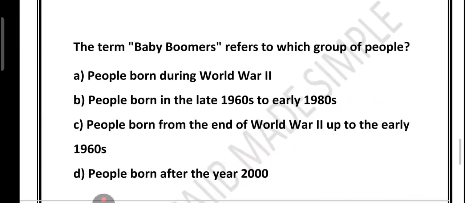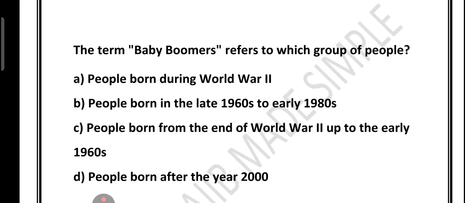Now friends, let's look at a very important question which was asked in the examination: the term baby boomer refers to which group of people? Option A, people born during World War II. Option B, people born in the late 1960s to early 1980s. Option C, people born from the end of World War II up to the year 1960. Option D, people born after the year 2000.